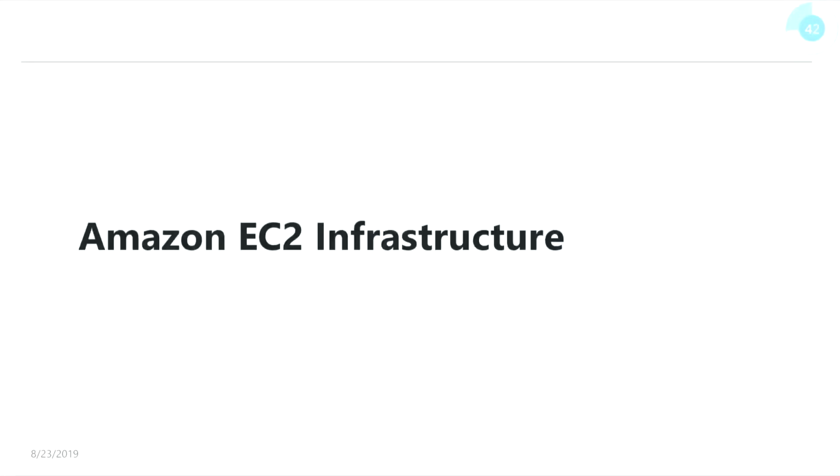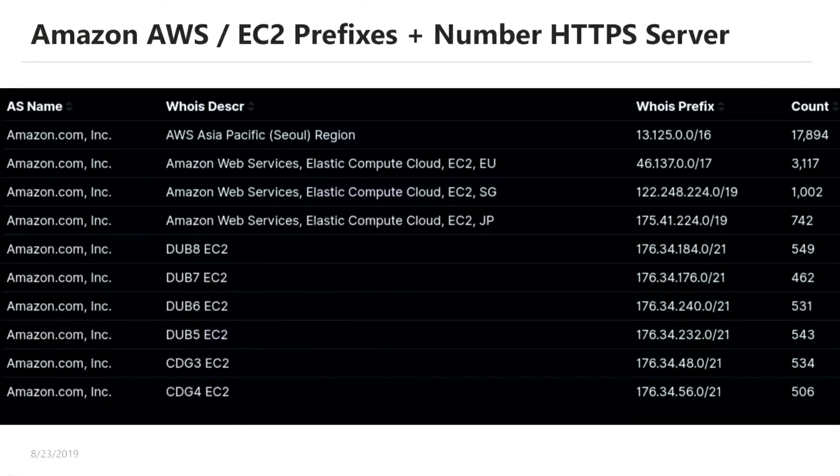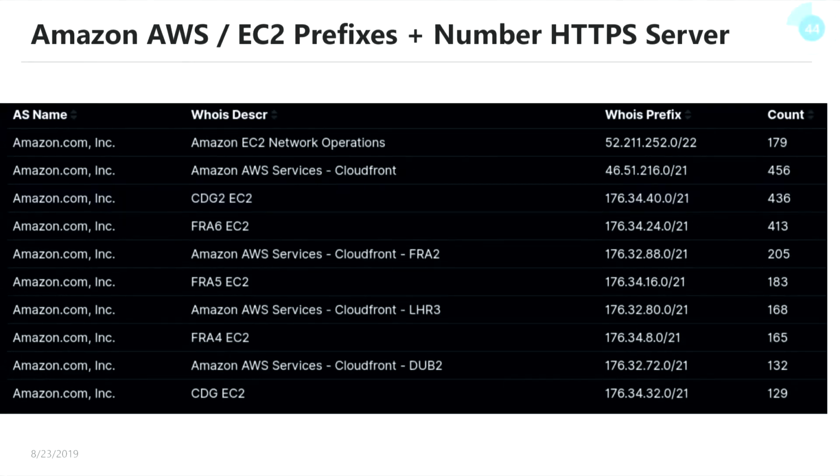Next, we can also look at how Amazon is structuring their EC2 infrastructure. That's all the cloud stuff and so on. We can see we have a lot of hosts in AVH Asia Pacific because they have a very big /16 there. And we can see that they use airport abbreviations for the locations of the EC2 clusters. Here we can see it's Dublin. Then we can see they're using CDG, which stands for Charles de Gaulle.